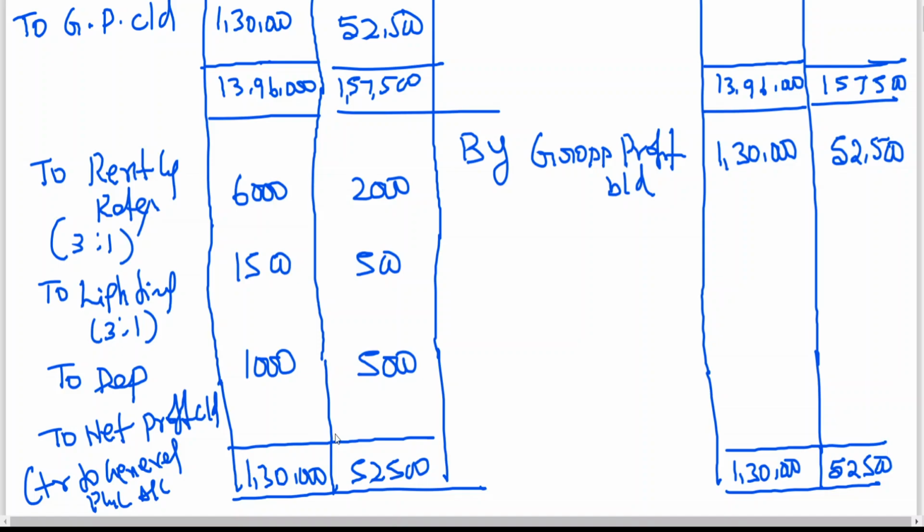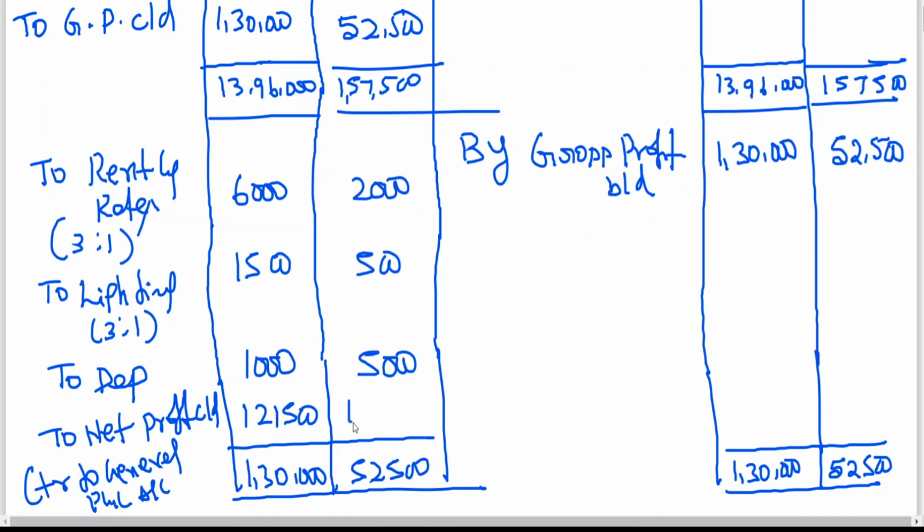So we can cross check. 1,30,000 minus 6,000 minus 1,500 minus 1,000, you'll be getting 1,21,500. Next, 52,500 minus 2,000 minus 500 minus 5,000.